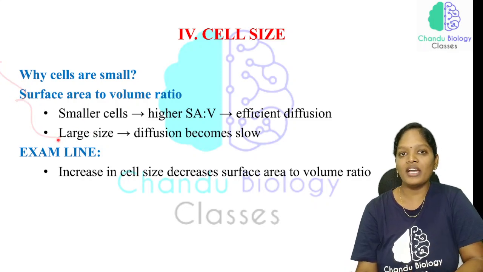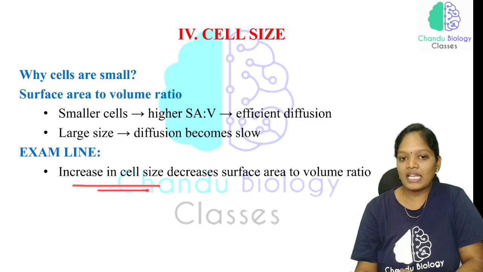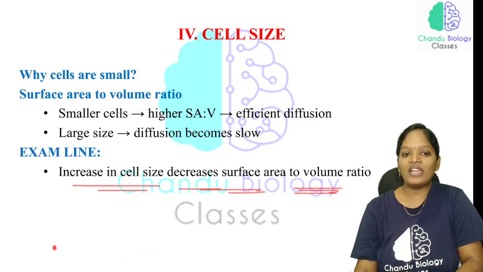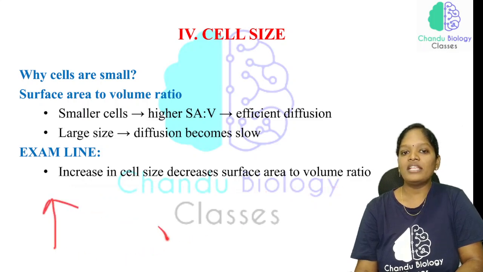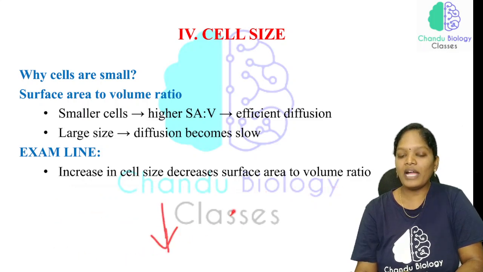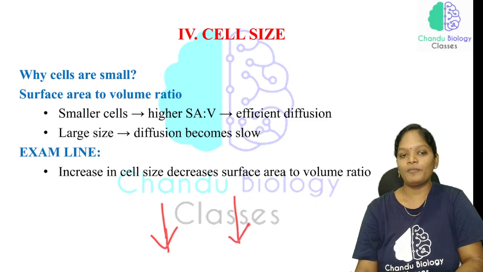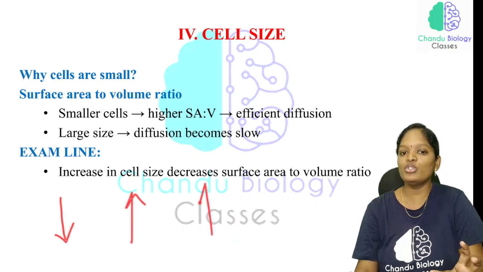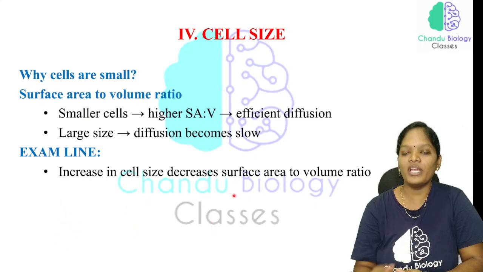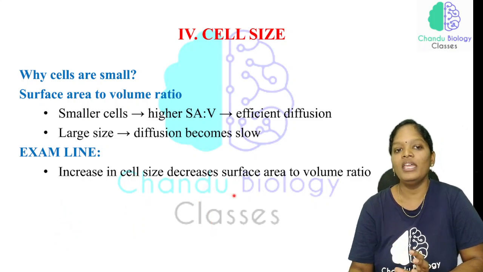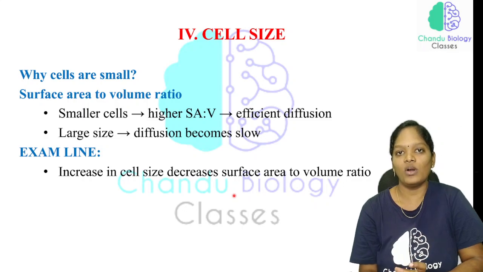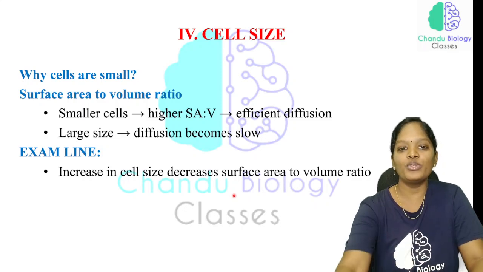In the exam they can ask the question: an increase in cell size decreases the surface area to volume ratio. If the cell size is larger, the surface area will be lower and the diffusion rate will be lower. If the size is smaller, the surface area will be higher and the diffusion rate is also higher. That is why the cell size is small. The main reason why cells are small is the higher surface area to volume ratio. This is the most important thing.